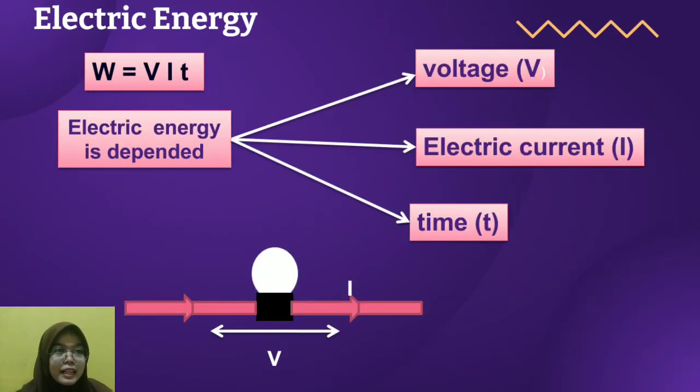And the next is electric energy. We know the formula of electric energy is W equals VIT, and electric energy is derived from voltage or V, electric current or I, and the time T.